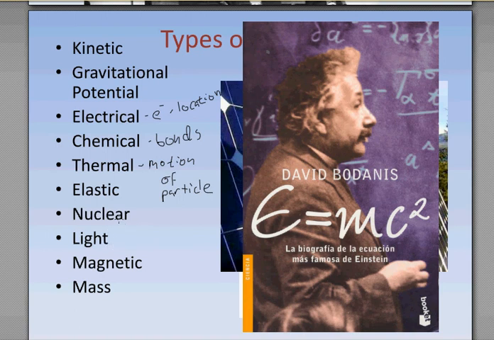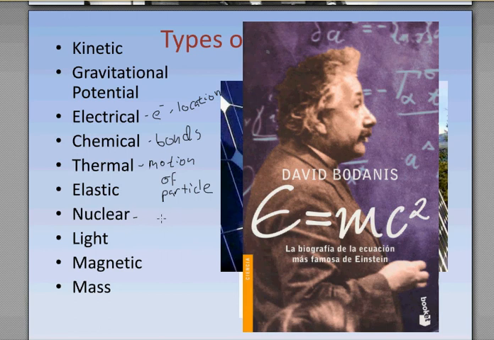Now, certain objects have the ability to change shape, and then they want to return to that original shape. So, think about clay. You can change clay, but does it want to go back to its original shape? No. So it doesn't really have elastic properties. Things that do, the classic is rubber. Rubber is an elastic substance that when you change its shape, it'll want to return to its original shape, and you can store energy in changing its shape.